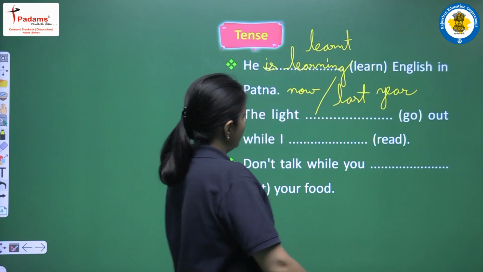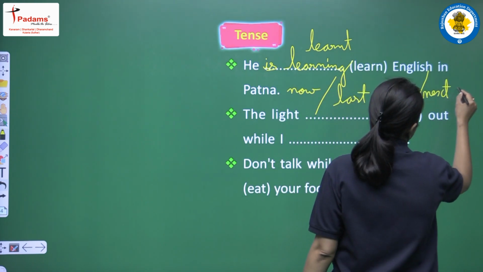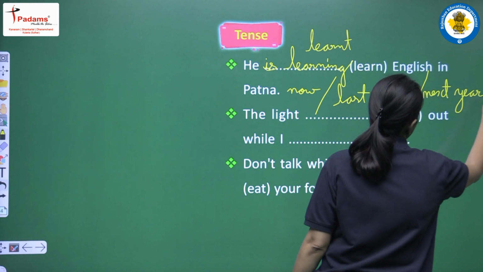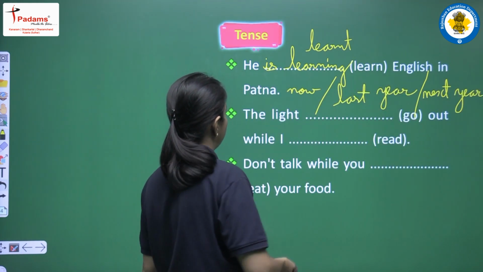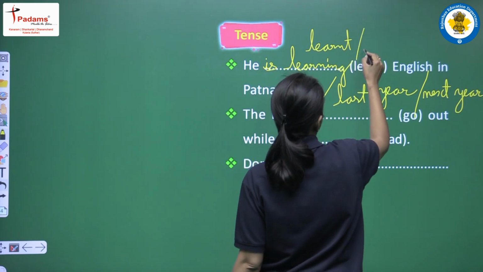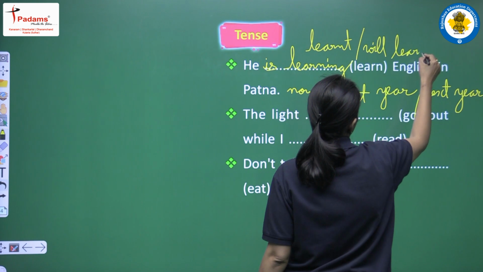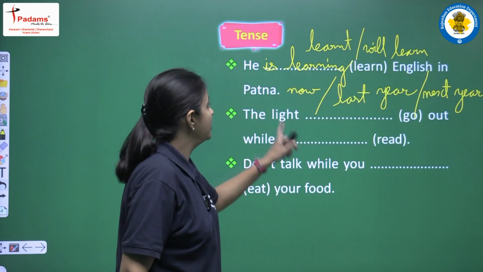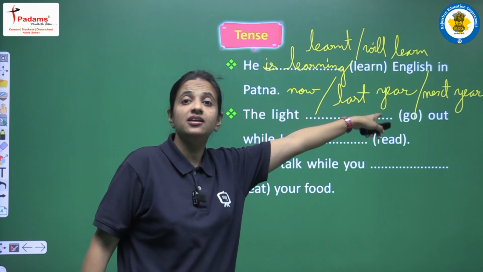Okay, and now suppose we have "next year". So at that time our answer will be in future simple tense, and at that time we will write that he will learn. It means future simple tense. Then we will write that he will learn English in Patna next year, right?